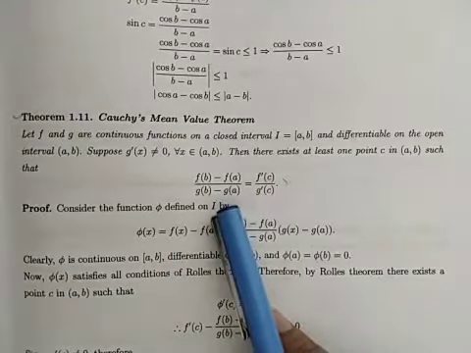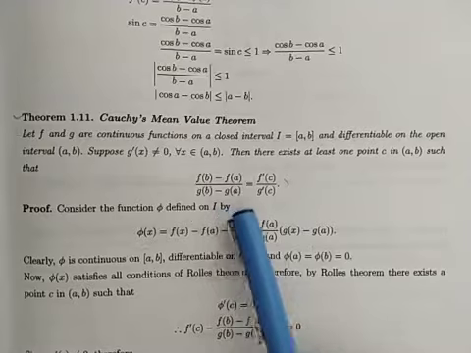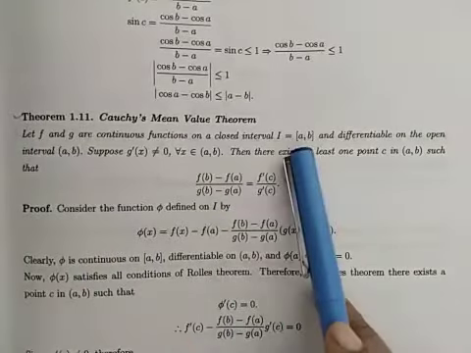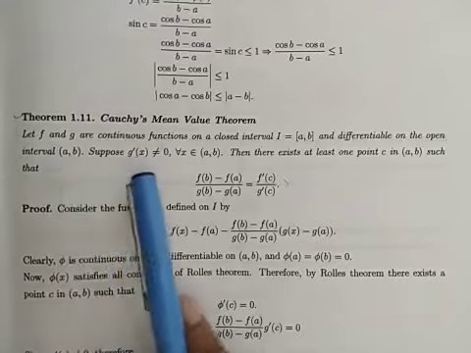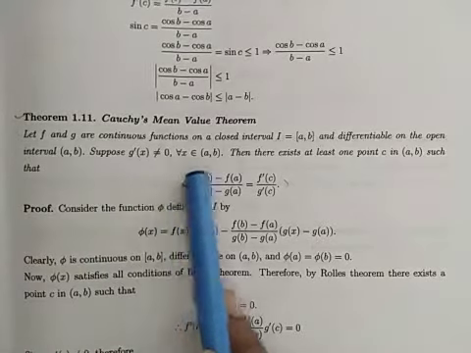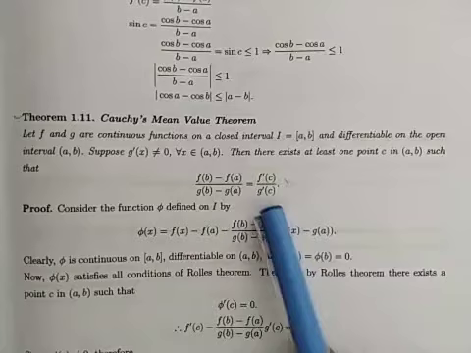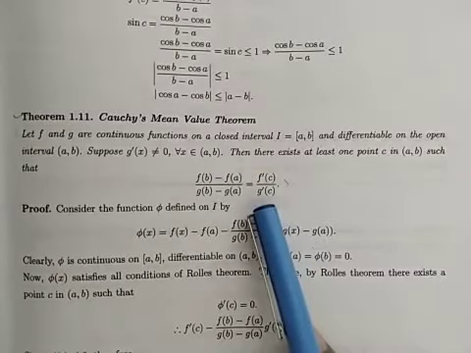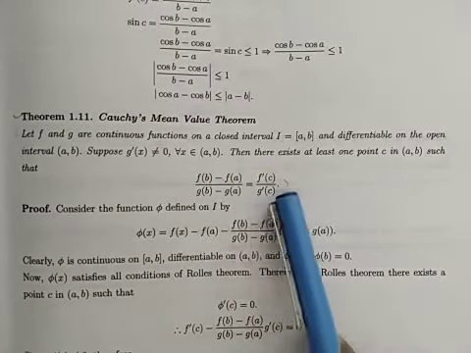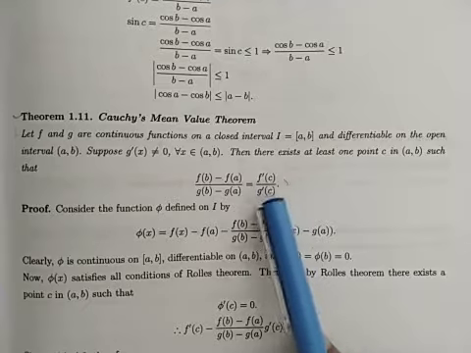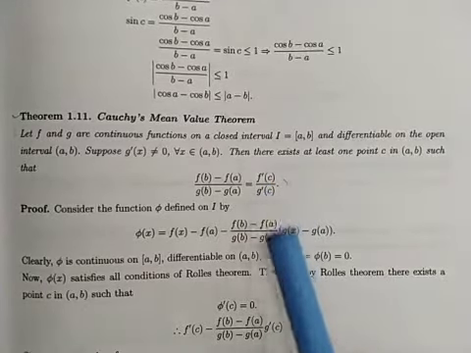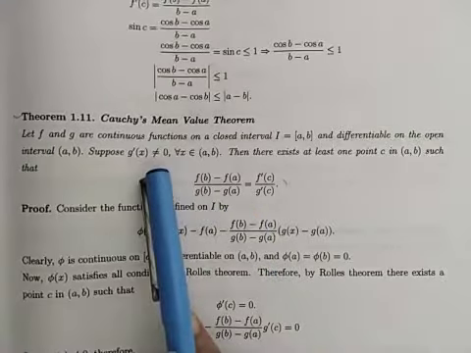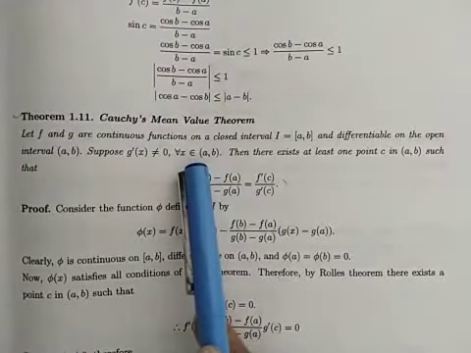Now in Cauchy's mean value theorem there are two functions f and g. Both are continuous on the closed interval, differentiable on the open interval, and g'(x) is non-zero for all x. Why is this condition taken? Because in the formula there is g'(c) in the denominator. If it were 0, this whole quantity would be infinity. So g'(x) should not be equal to 0 for all x belonging to (a, b).